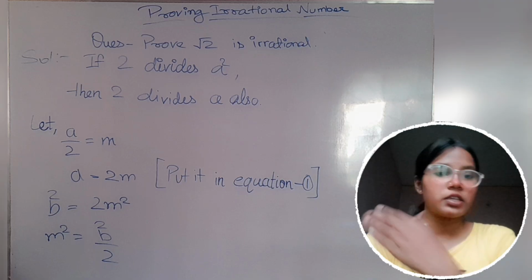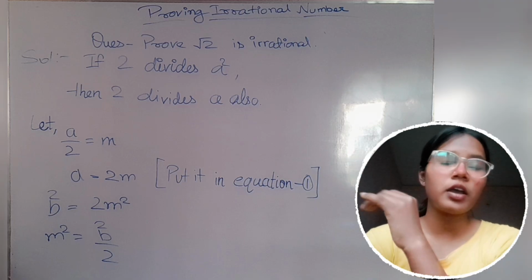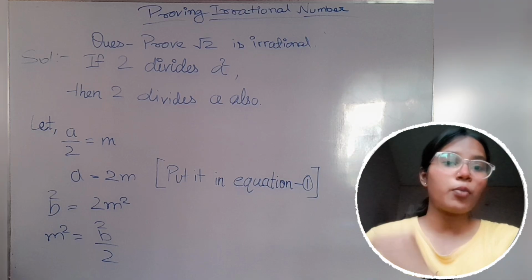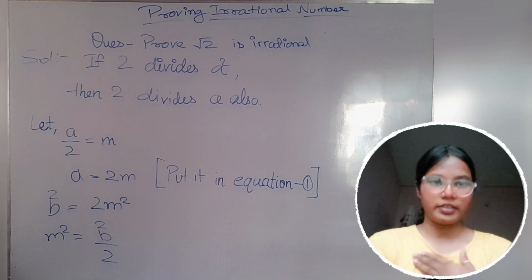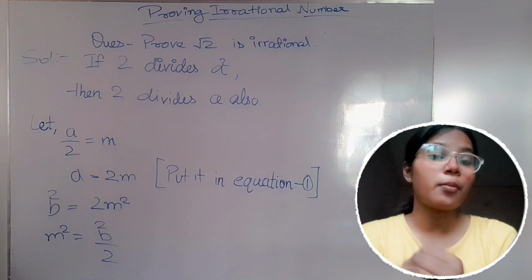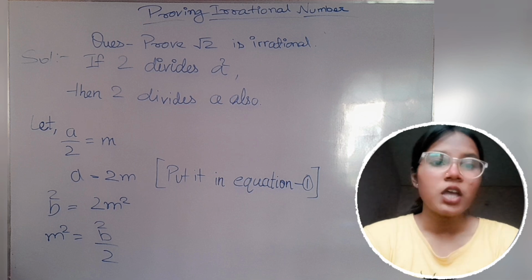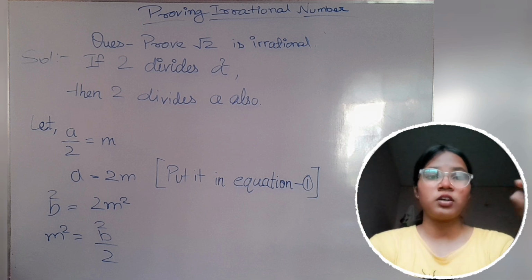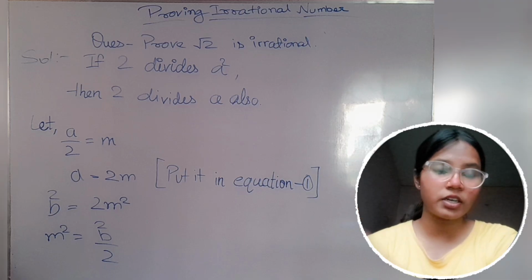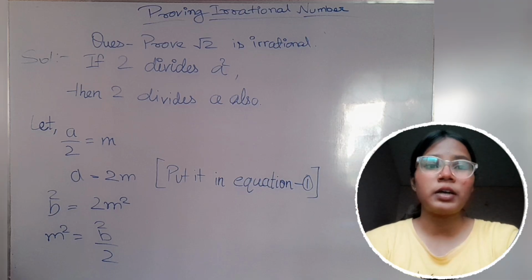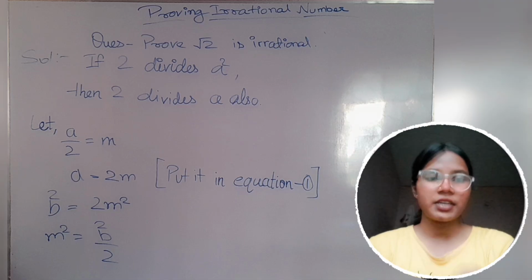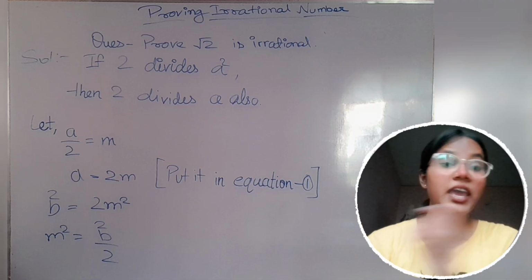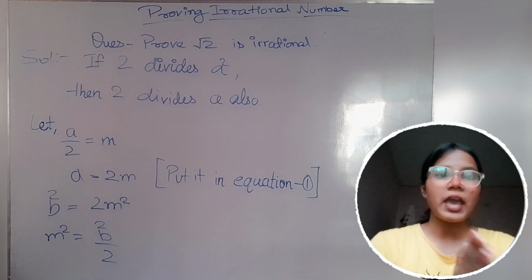So here you can see that a upon b is equal to m. We have let that a upon 2 is equal to m. So we are cross changing, moving 2 to the other side with m, and we are writing it as a is equal to 2m.